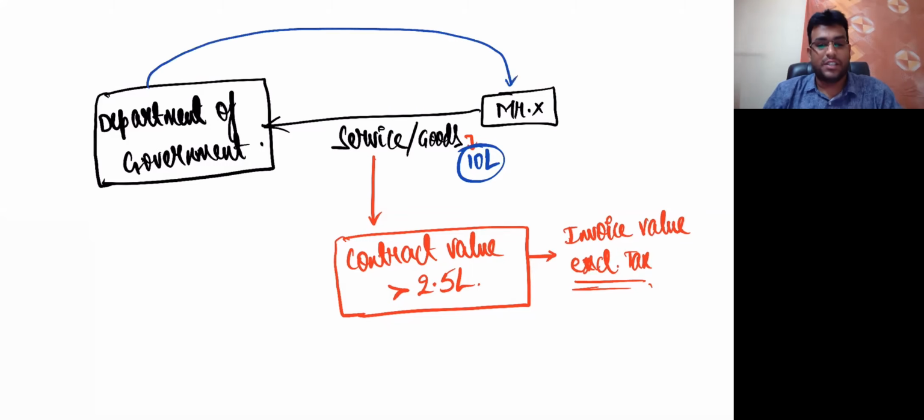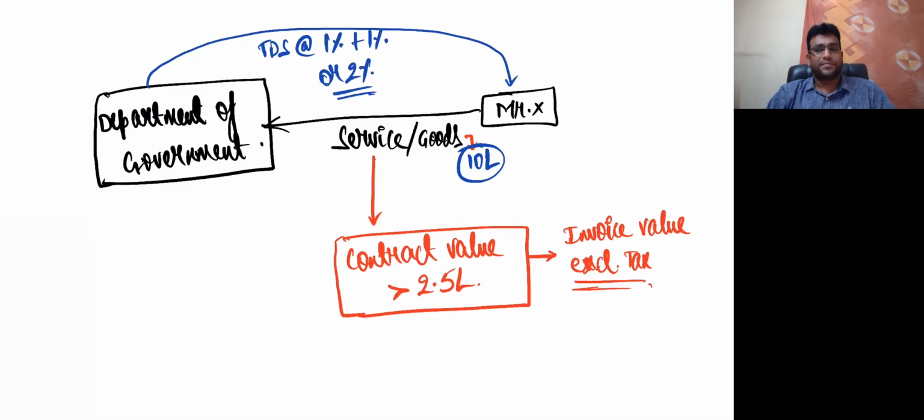The Department of Government, at the time of payment or the time of credit, will do TDS at the rate of 1% plus 1% or 2%.